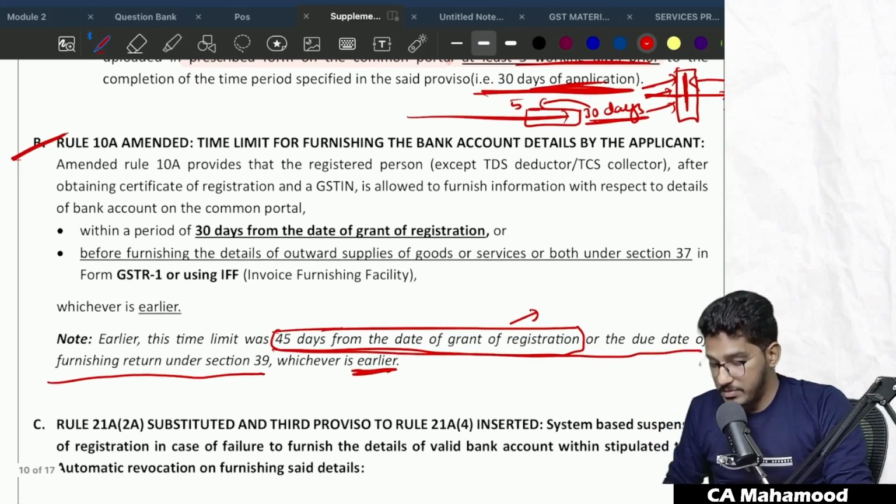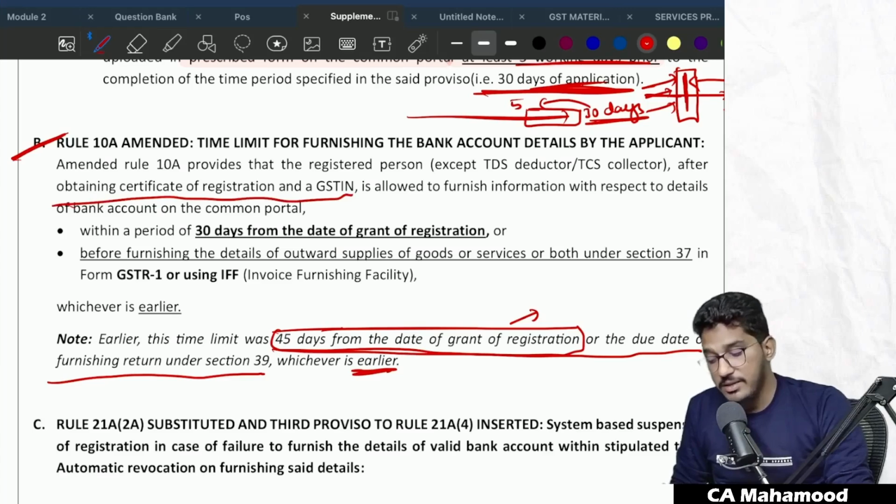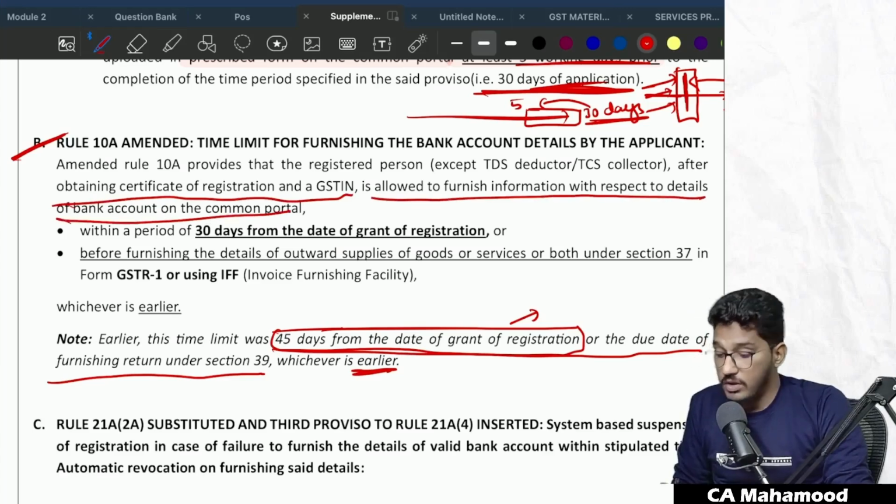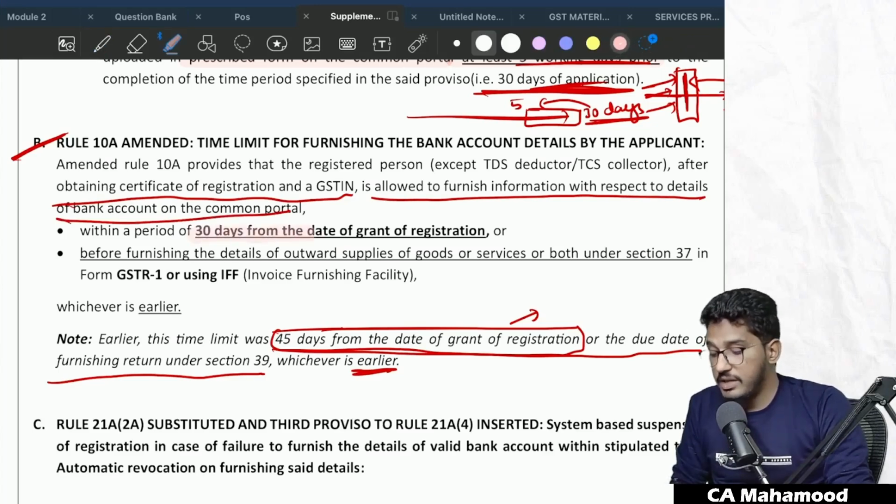But now this time limit has been amended. Amended Rule 10A provides that the registered person, except a TDS or TCS collector, after obtaining the certificate of registration and GSTIN, is allowed to furnish information with respect to details of the bank account on the common portal within a period of 30 days from the date of grant of registration or before furnishing the details of outward supplies of goods or services or both under section 37 in form GSTR 1 or using IFF.